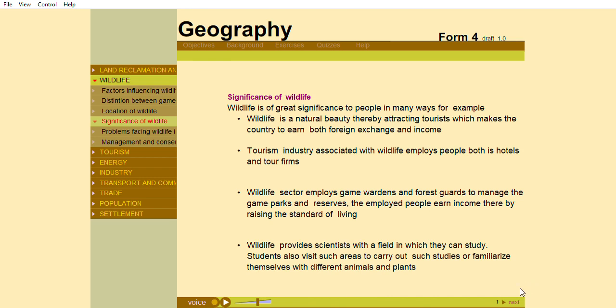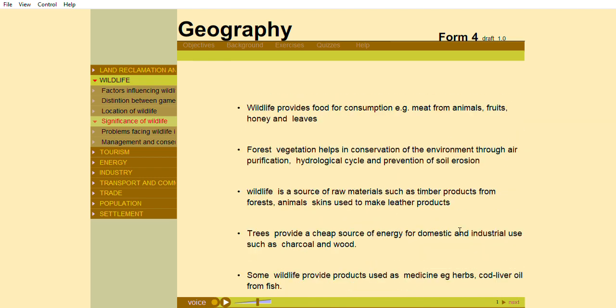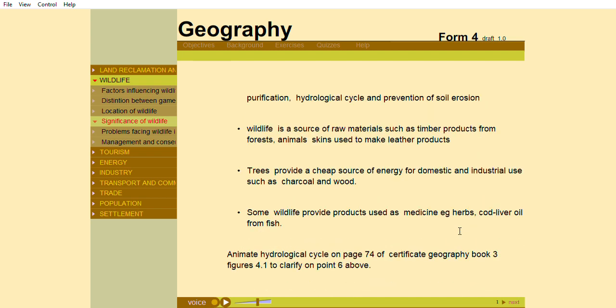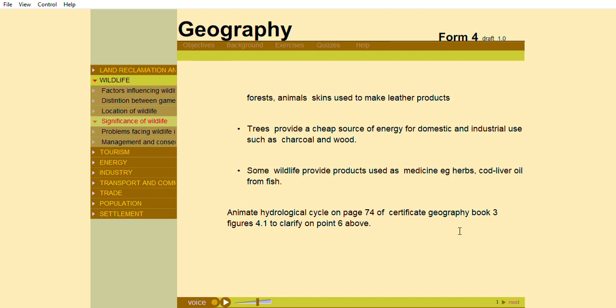Forest vegetation helps in conservation of the environment through air purification, the hydrological cycle and prevention of soil erosion. Wildlife is a source of raw materials such as timber products from forests, and animal skins used to make leather products. Trees provide a cheap source of energy for domestic and industrial use such as charcoal and wood.